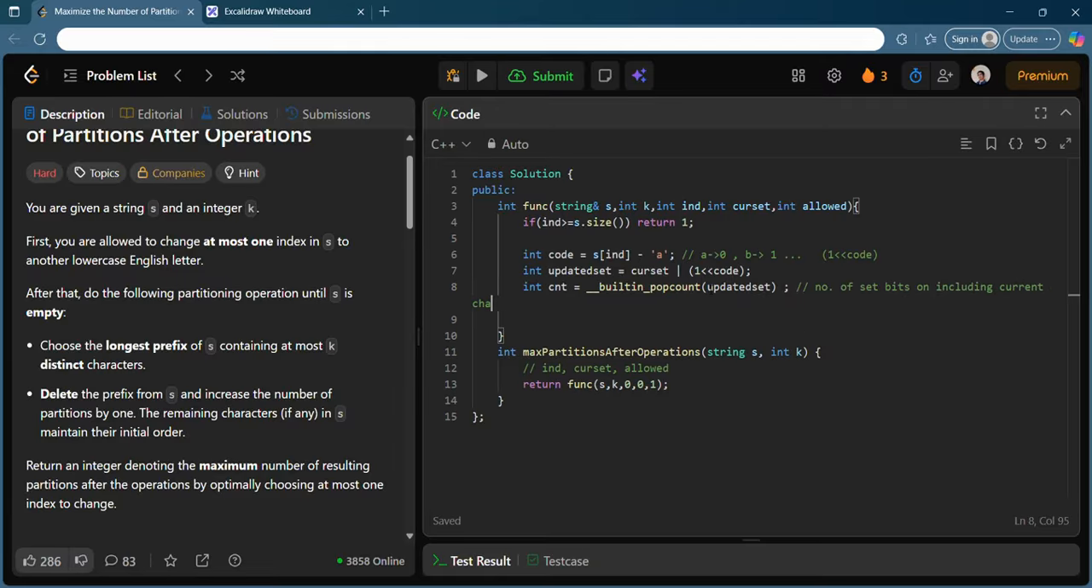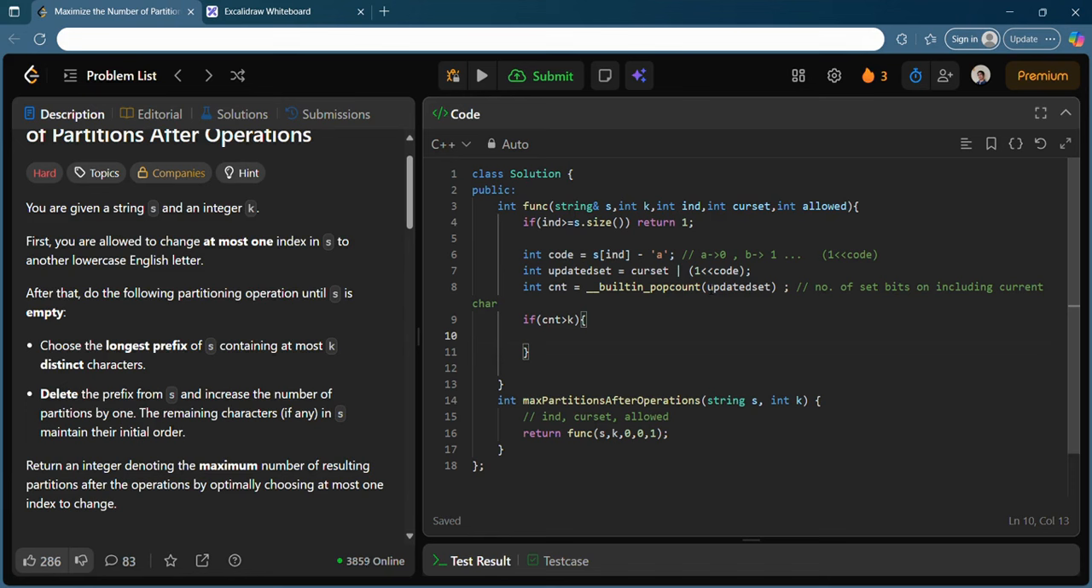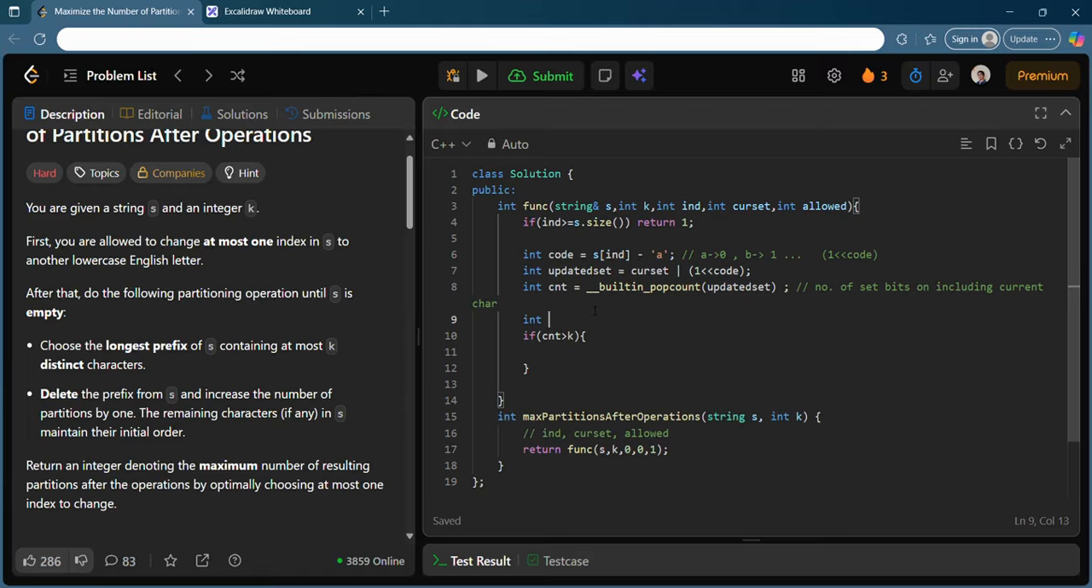Now after including the current character, if you observe something like, hey, I have included the current character, but my count is greater than k, then do not include this, you want to say, right? And increase the partition also by 1. That's what you do. So you can have a result, let's say integer result, and you can set this result to 1 plus, because the partition got increased by 1 right now, it's greater than k, and you need to reset the things, right?